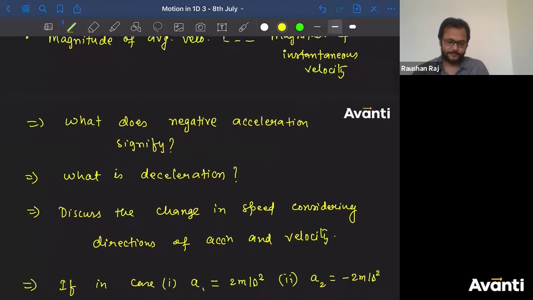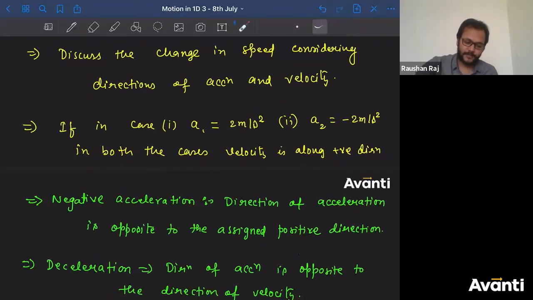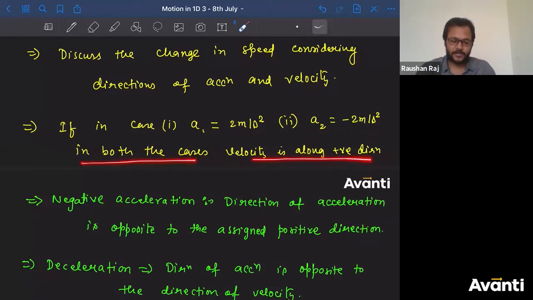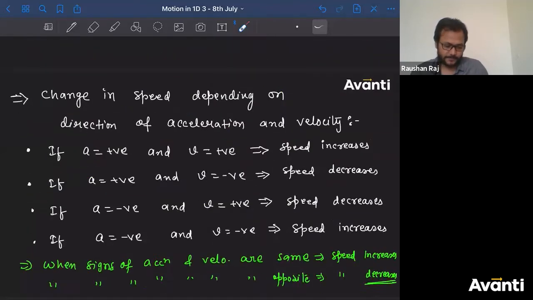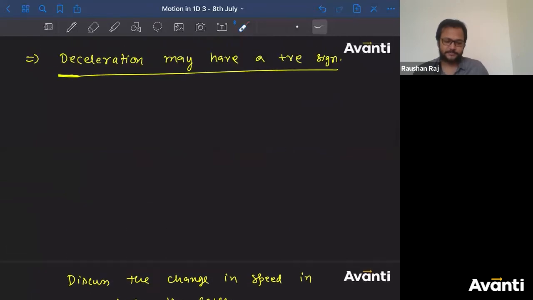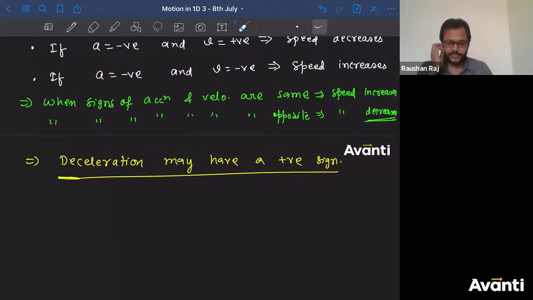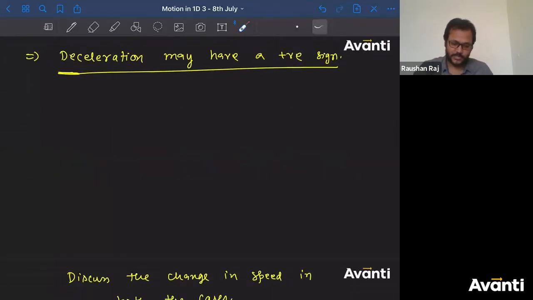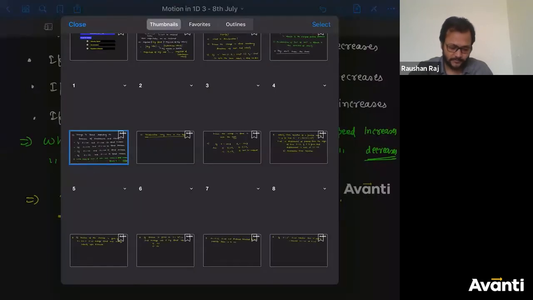What was the next question? This one. Tell me what will be the answer for this one. What will happen if in case 1, A1 is 2 meter per second square, A2 is minus 2 meter per second square. In both the cases, velocity is along the positive direction. What was the question? Discuss the change in speed in both the cases. Let me take this down, okay?